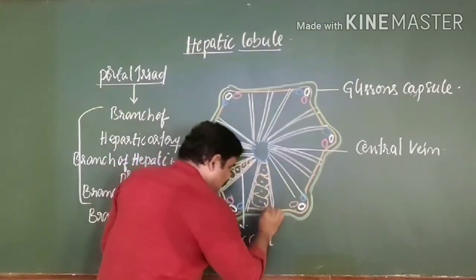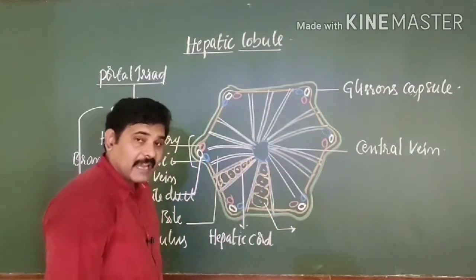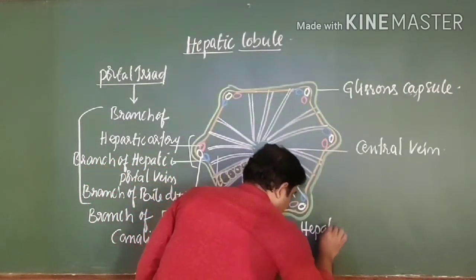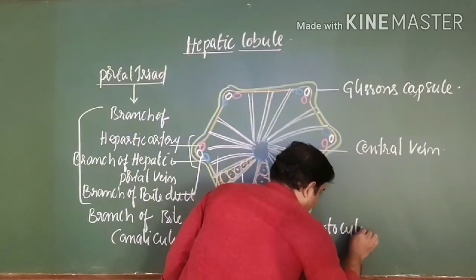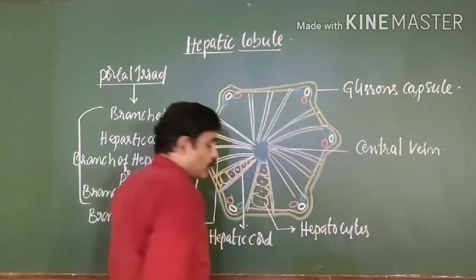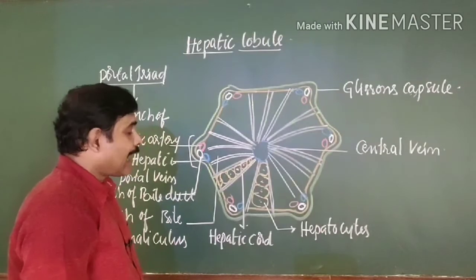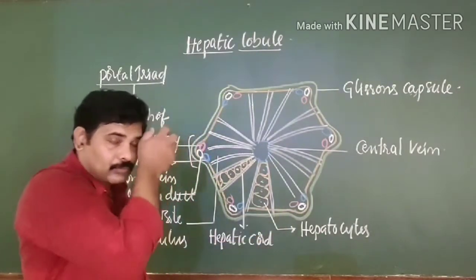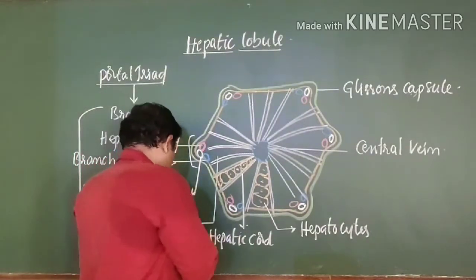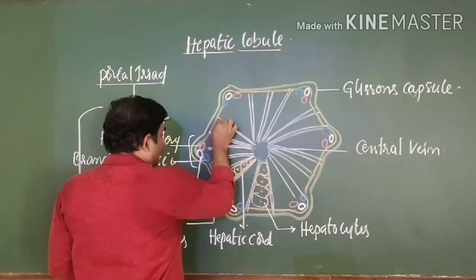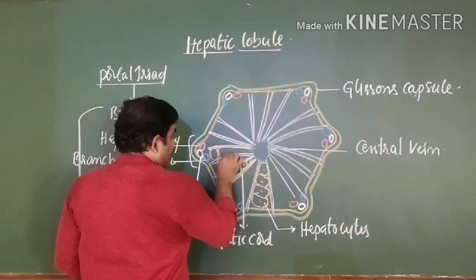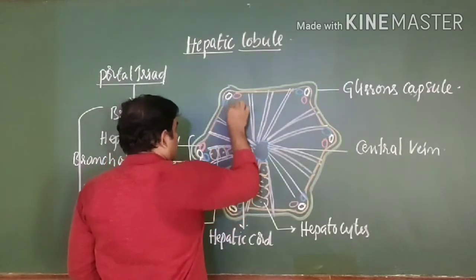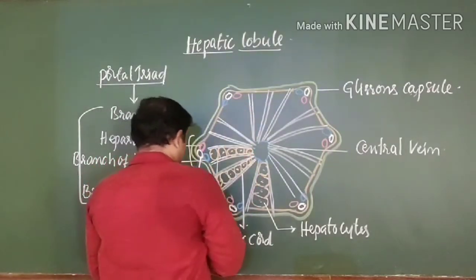These cells are known as hepatocytes, or liver cells. You can see such arrangements in many places like this.